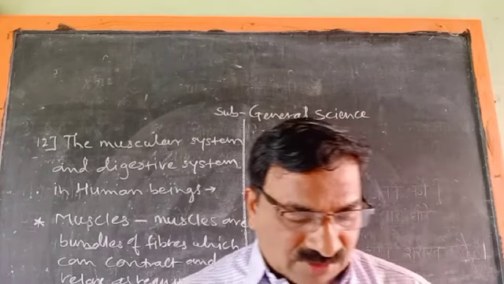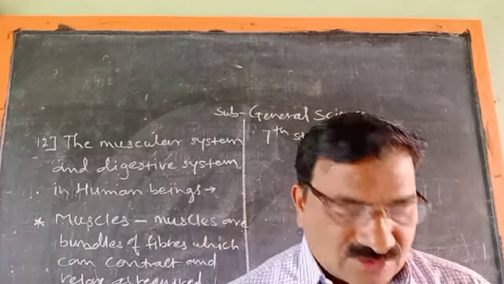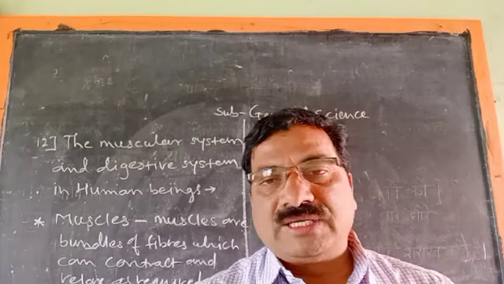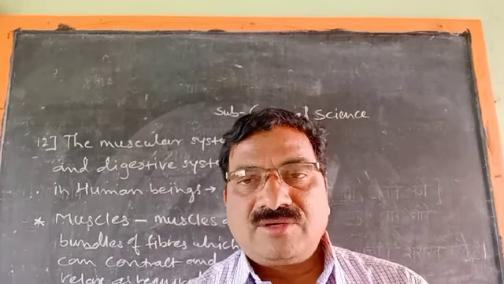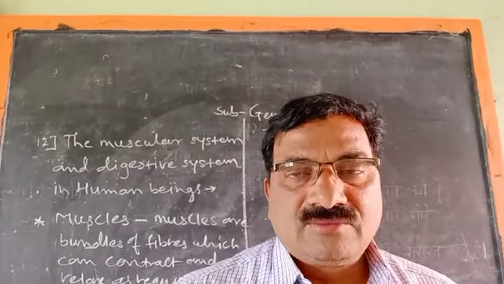We use muscles for various movements like talking, laughing, walking, jumping, throwing. For these movements, we have to use the muscles. As I told you, there are more than 600 muscles in the body, and muscles contribute almost 40% of the weight of the body.